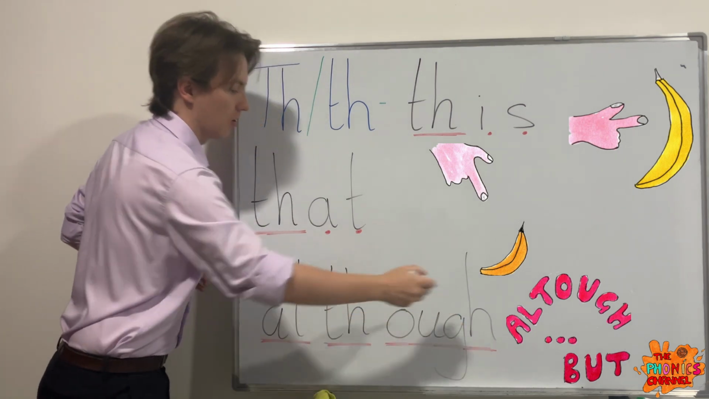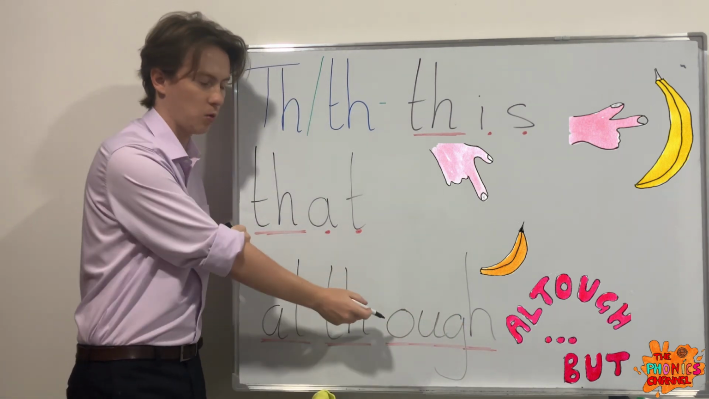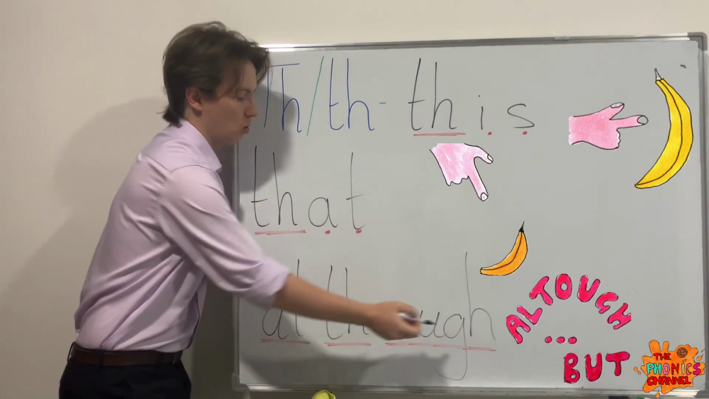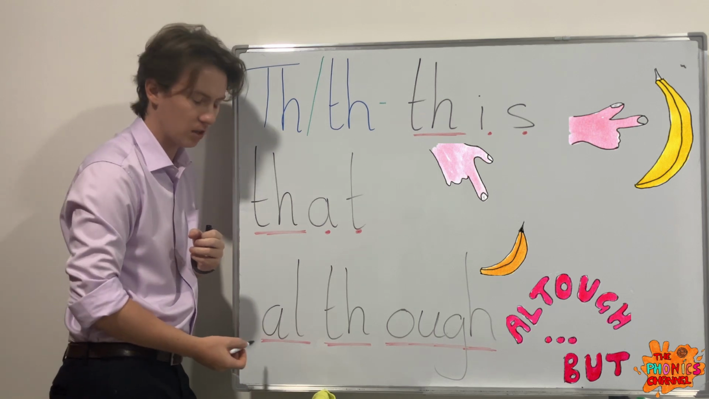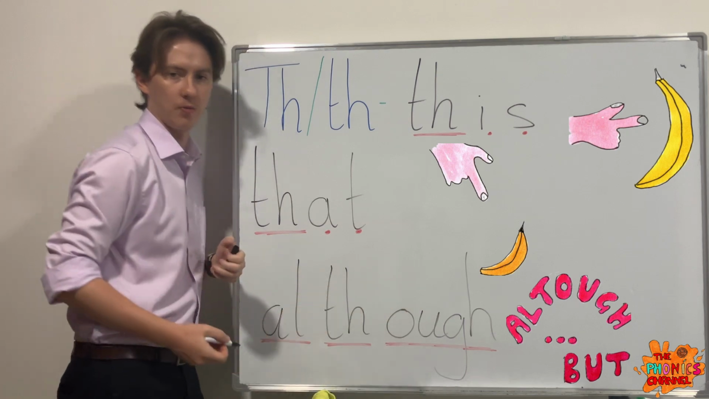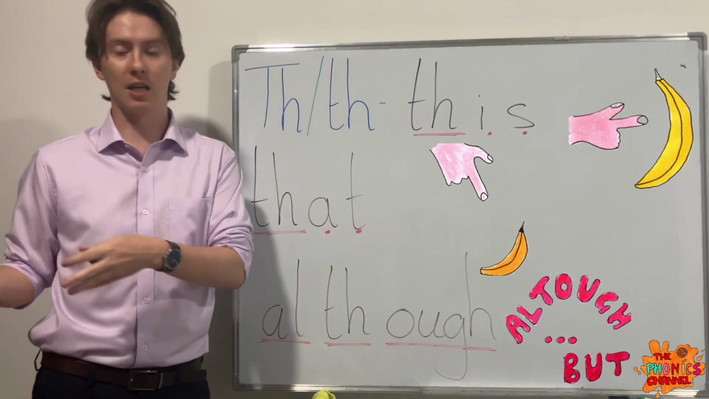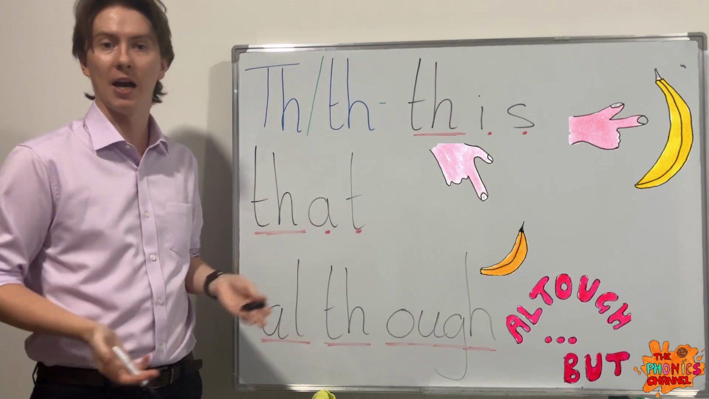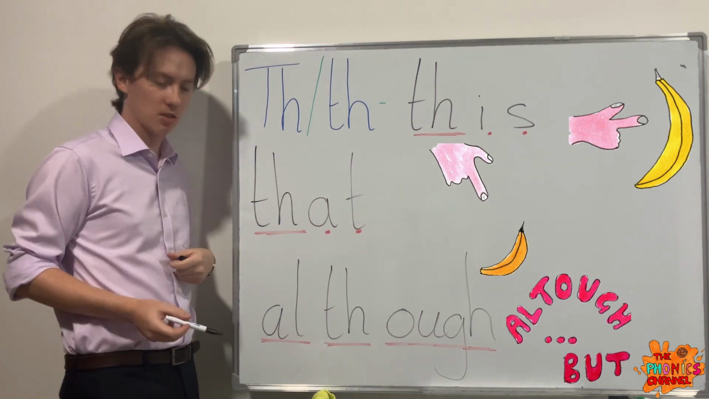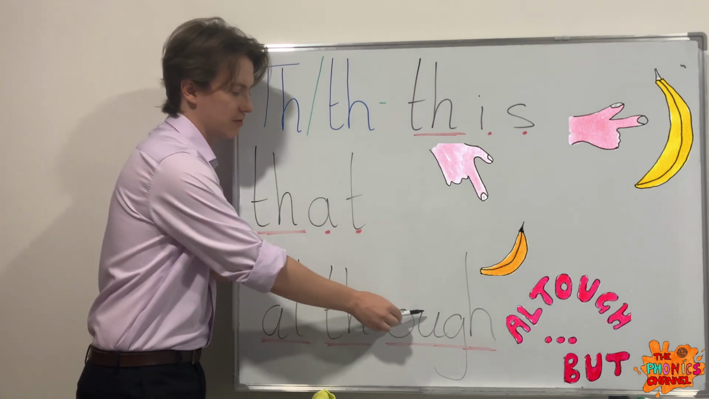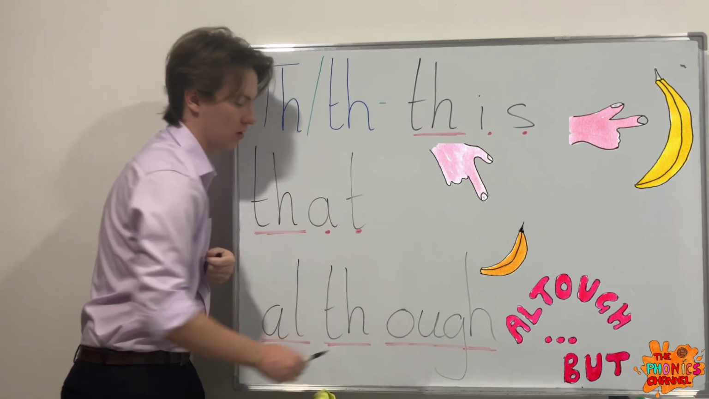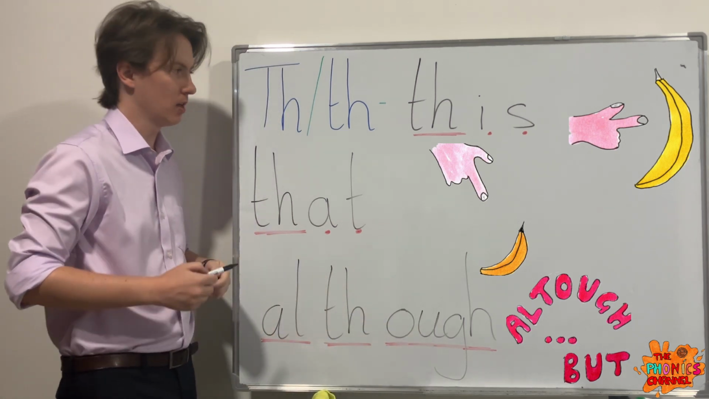Okay, so here we got a quadgraph, O-U-G-H, making the O sound. We got the th sound, and we got the O sound. O, although. Although it is raining outside, I will still go to the park. So even though, although, same word. So how many letters do we have there? 1, 2, 3, 4, 5, 6, 7, 8. 8 letters. How many sounds? O. Okay, 3 sounds. Although.